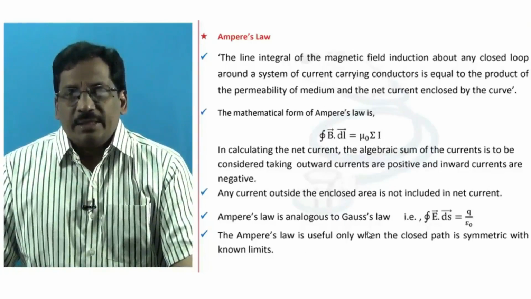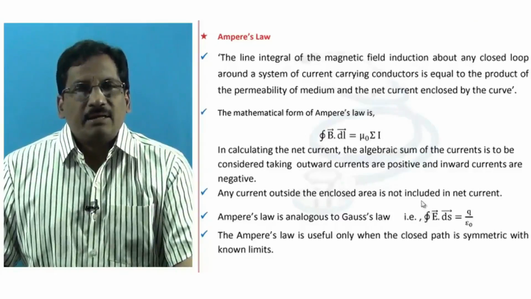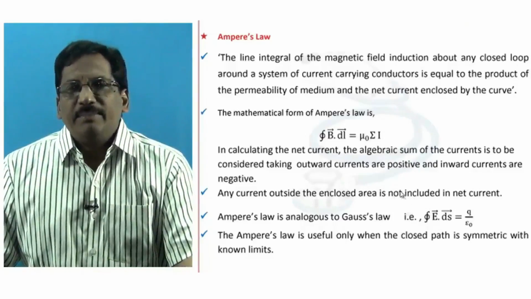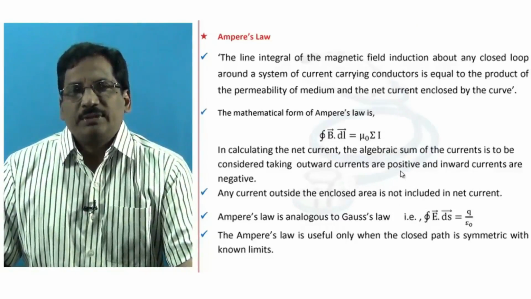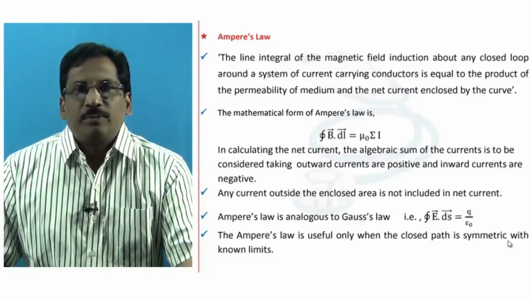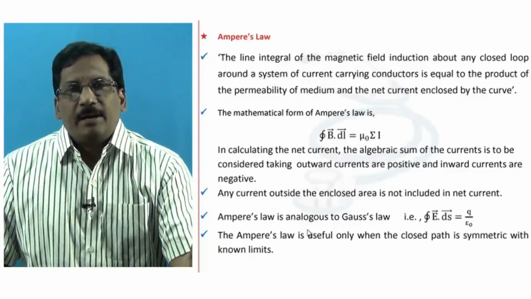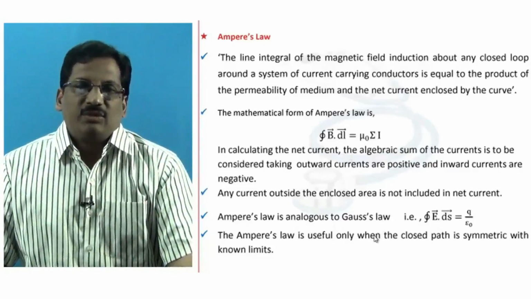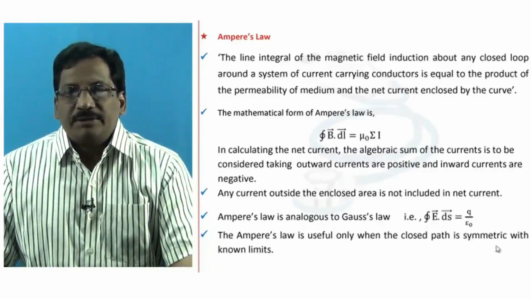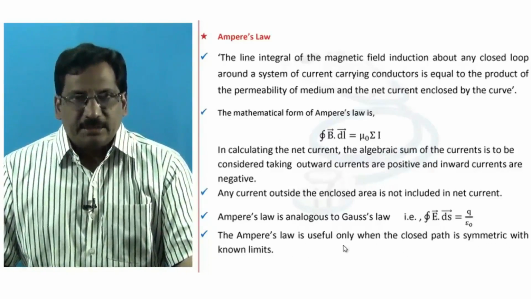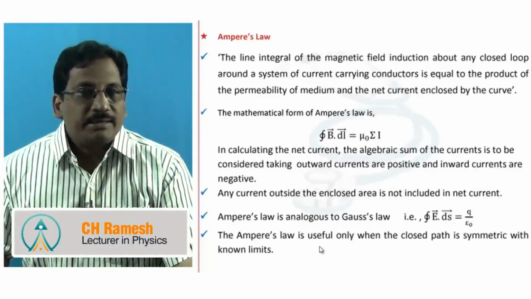That's why for linear conductors, the closed loop will be a concentric circle with limits that can be known, 0 to 2 pi r, where r is the radius of the circular loop we choose. Such symmetric closed paths with known limits have to be selected so that the application of Ampere's law becomes convenient to us. So Ampere's law is useful with that limitation only, when the closed path is symmetric with known limits. We have some numericals on this concept, and we take up those numericals in our numericals video.